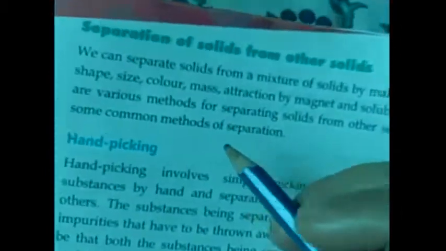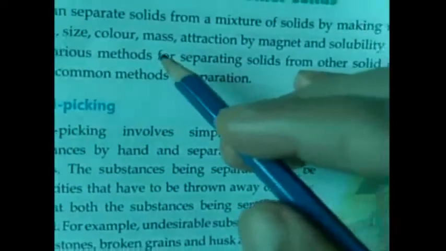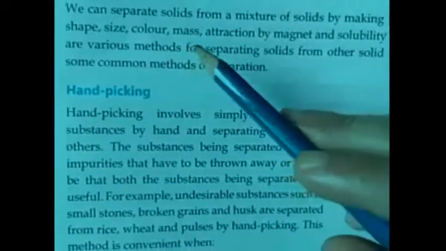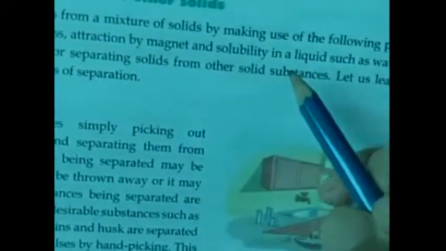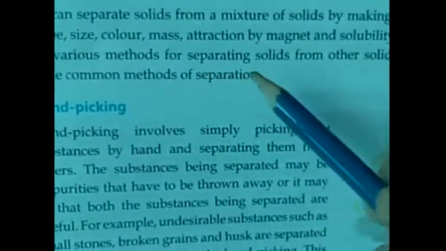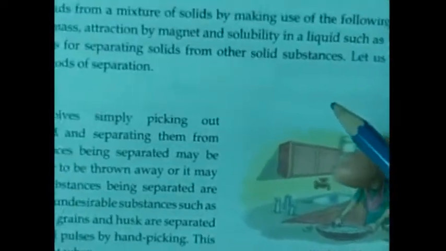First one is separation of solids from other solids. We can separate solids from mixtures of solids by making use of properties such as shape, size, color, mass, attraction by magnet, and solubility in a liquid such as water. There are various methods for separating solids from other solid substances.